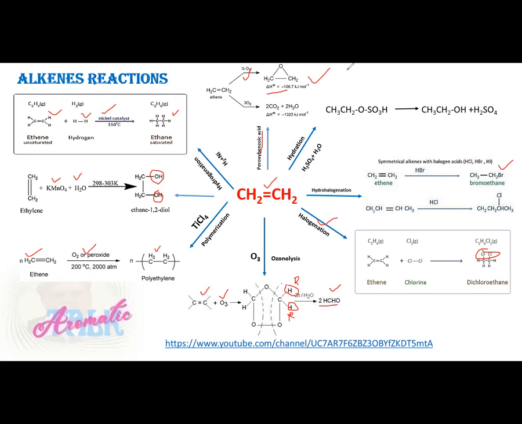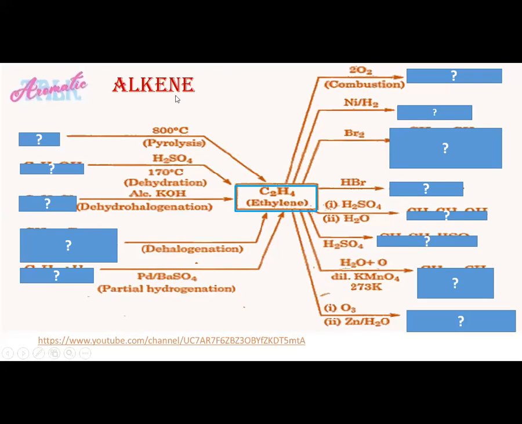So here you can see the summary of alkene reactions. You can quickly revise the reactions of alkene, where we can see the different reactions of alkenes and the different possible products. In the next slide, we can see the practice test. In the center, you can see C2H4, which is ethene or ethylene. And this molecule can be given in the test, and you have to complete these reactions.